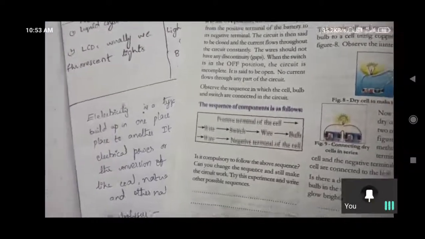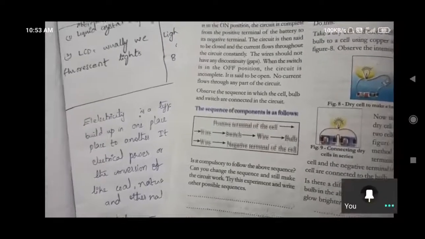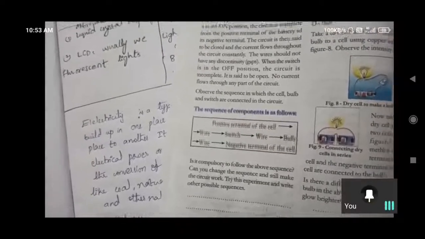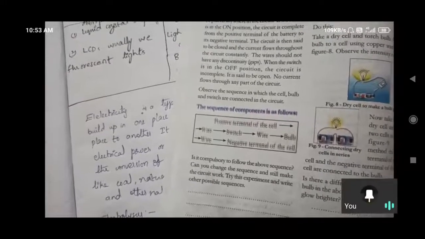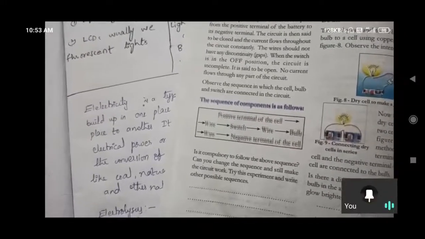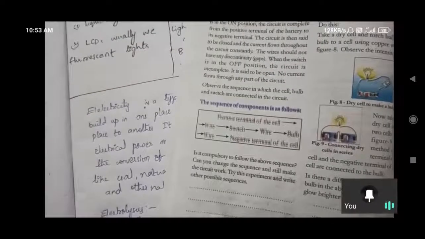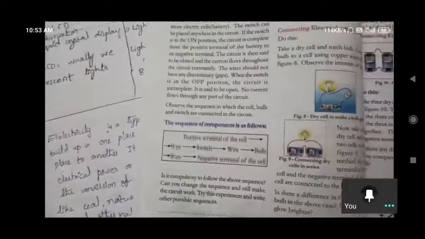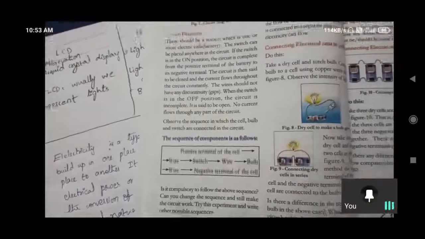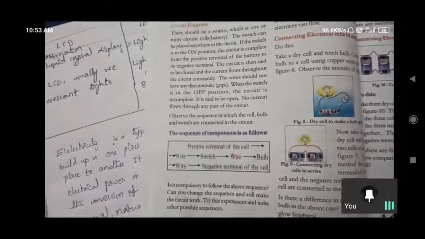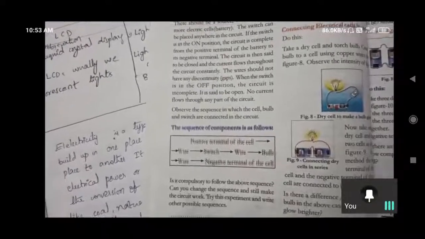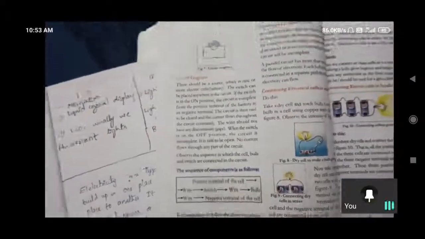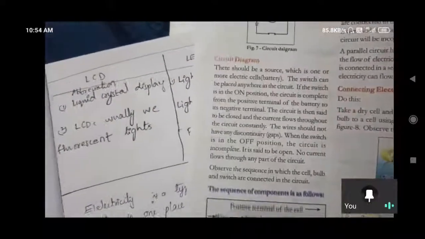An open circuit will not pass the current. A broken circuit will not pass the current. For continuous flow of electrons and flow of current, we need a closed circuit. So the negative terminal must be connected to the other end of the cell like that. The negative terminal of the cell we also need to connect to the other end of the bulb. So like that we need to close the circuit. Then only the electricity will pass.